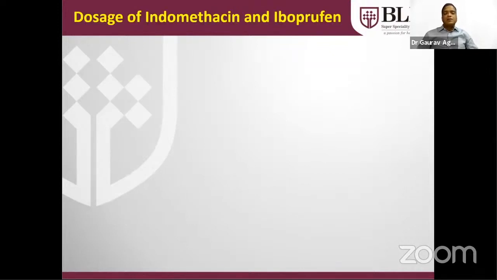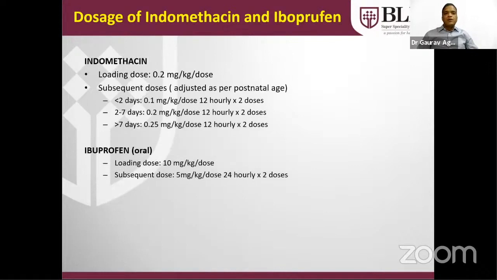Commonly used drugs nowadays are ibuprofen and paracetamol. Indomethacin I have never used in the last 5 years. Brufen has to be given orally; there is no IV for brufen. The loading dose is 10 mg per kg per dose, and subsequent doses are 5 mg per kg per day for 2 days, meaning 20 mg per kg is the total dose for one cycle of brufen. If one cycle is not effective, then we can give a second trial in the same doses.